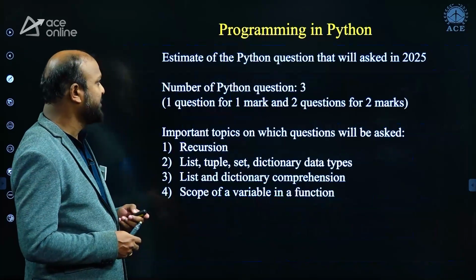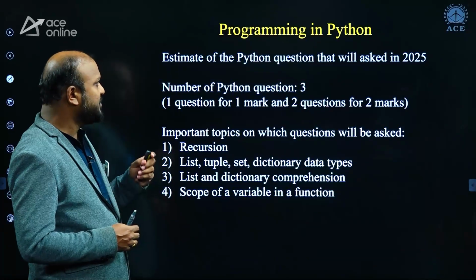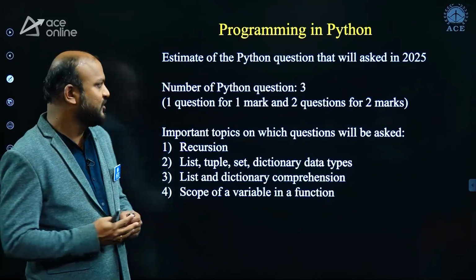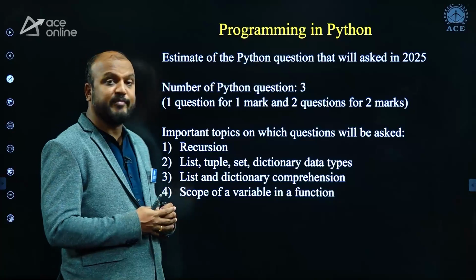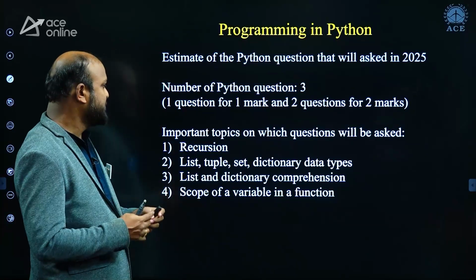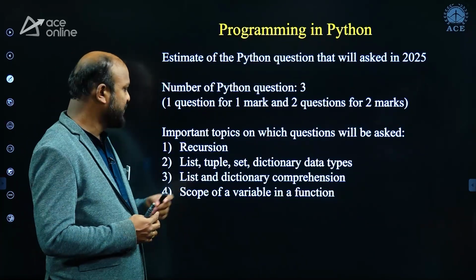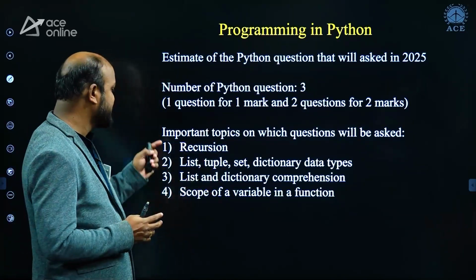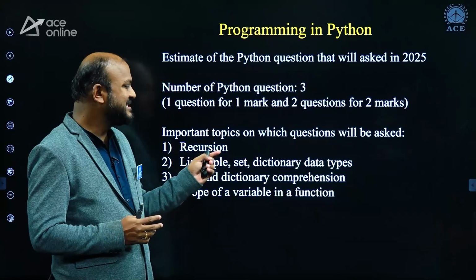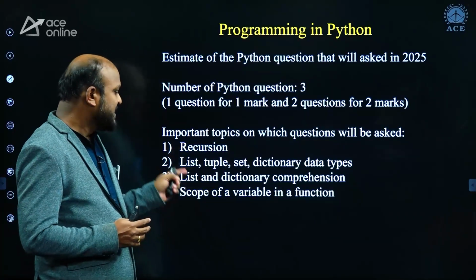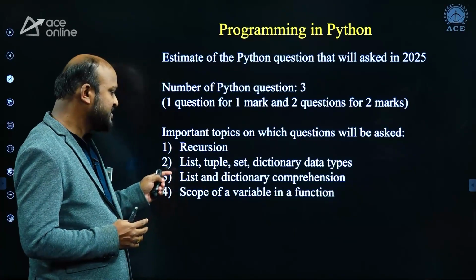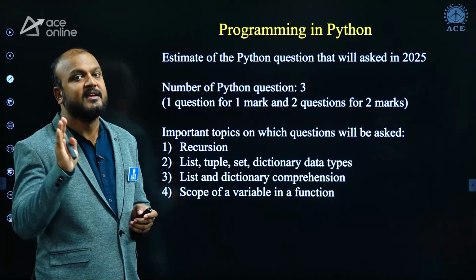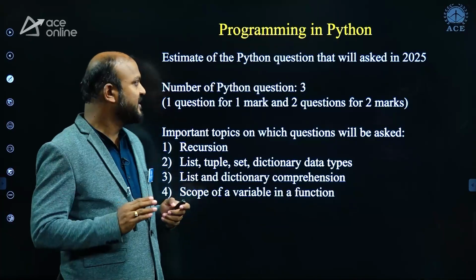Only two questions came. Now coming to Python programming, the expected thing in GATE 2025: we expect the number of Python questions to be 3, one question of 1 mark and two questions of 2 marks. The important topics that need to be focused on: recursion, list, tuple, set, dictionary data types, list and dictionary comprehension, scope of variables in a function. These are some of the important topics where the student needs to focus.